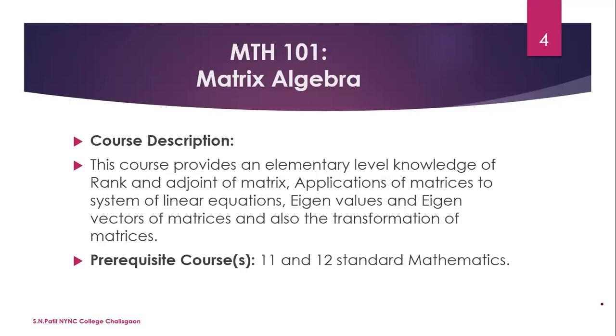The first paper is matrix algebra. The title of the course is matrix algebra and course code MTH 101. In this course, we will discuss the elementary level knowledge of rank and adjoint of matrix. Here we cover all the basic parts of matrices, application of matrices to system of linear equations, eigenvalues and eigenvectors of matrices, and also the transformation of matrices. For that, we must have 11th and 12th level knowledge of mathematics.